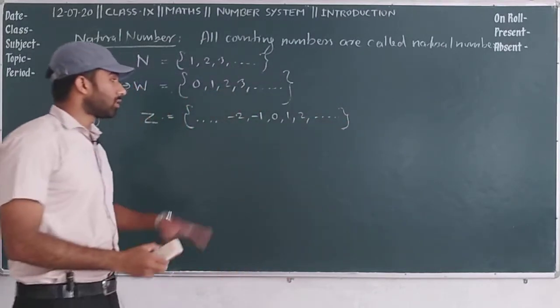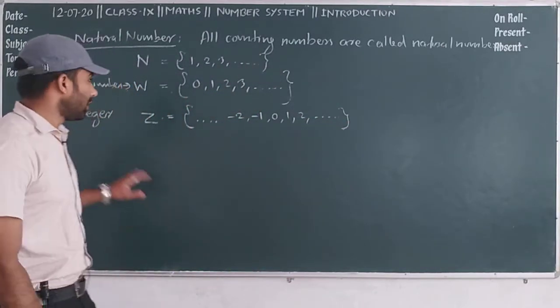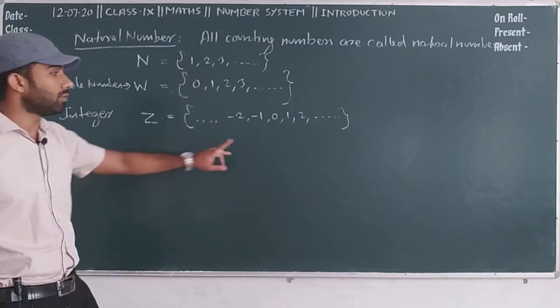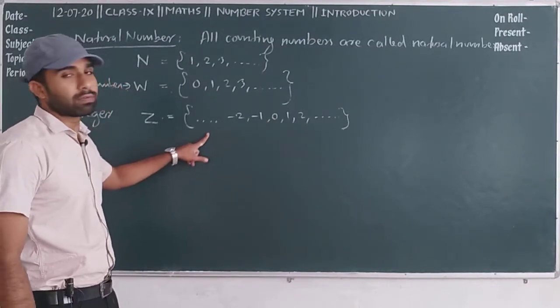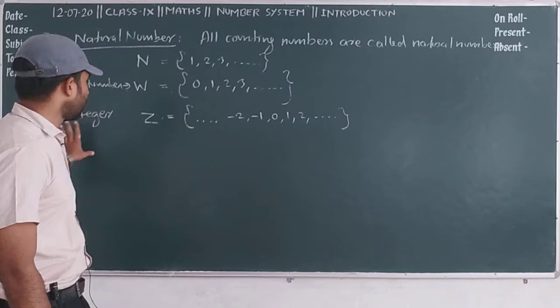Okay, what is the meaning of these things? It means all positive numbers, 0 and all negative numbers are called integers.